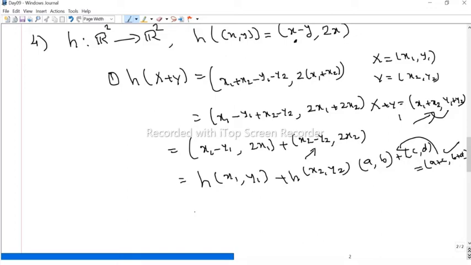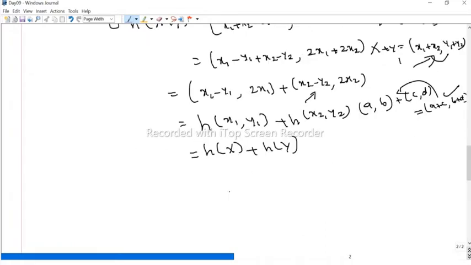We called x1 comma y1 capital X, therefore this is h of X, and this is h of Y. Therefore, h of X plus Y equals h of X plus h of Y. Therefore, it satisfies the first condition.